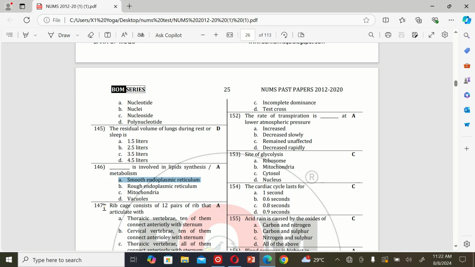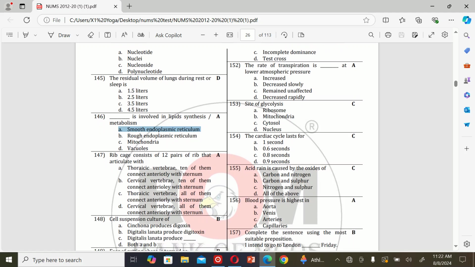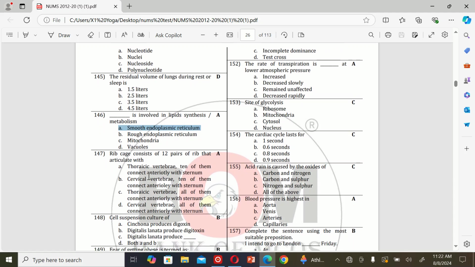The next MCQ is: the rib cage consists of 12 pairs of ribs that articulate with A. Thoracic vertebrae, 10 of them connect anteriorly with the sternum, B. Cervical vertebrae, 10 of them connect anteriorly with the sternum, C. Thoracic vertebrae, all of them connect anteriorly with the sternum, and D. Cervical vertebrae, all of them connect anteriorly with the sternum. So the correct option is A.